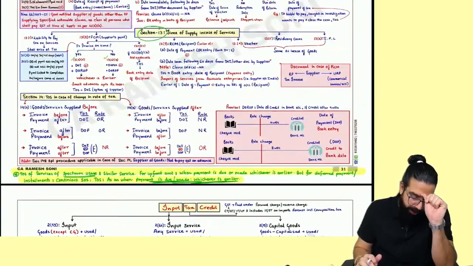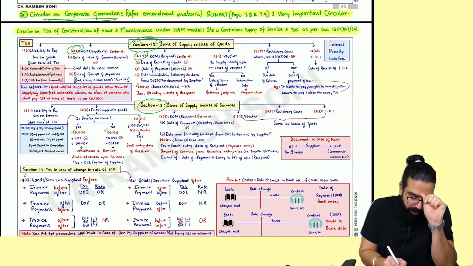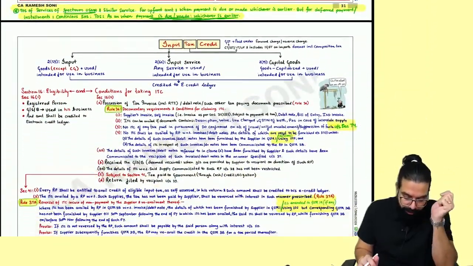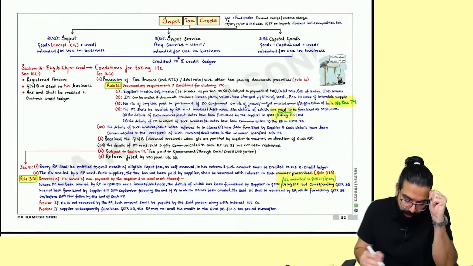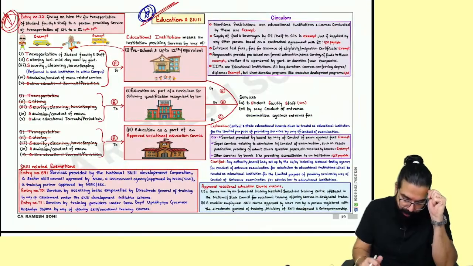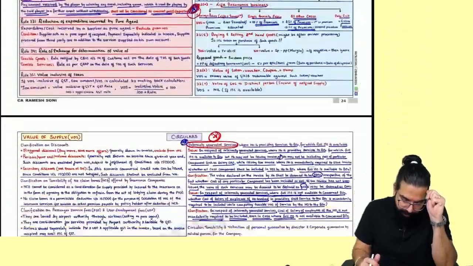Other than that, you will see one question on section 12 to 13, 12(3), 13(2) or 13(3), which you already know. There is nothing for me to do. In the input tax credit chapter, sir, if you have anything, just give me a second, everyone. I will see over here if